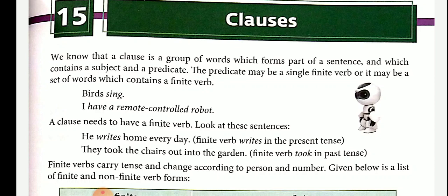Now, let us learn more about clauses. In English, clauses are generally divided into two: main clauses and subordinate clauses.